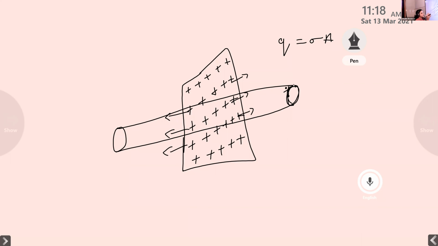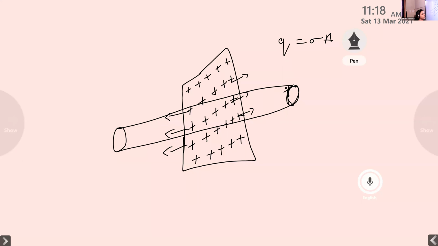In the first case, instead of this plane sheet, we considered a long straight conducting wire. Then we placed a charge, which is uniformly distributed along the length of the conductor, and found the electric field intensity at that point. Similarly, here, instead of the long straight conductor, we place a thin plane sheet and provide a charge. After some time the charge is uniformly distributed along the surface of this thin plane sheet. Then we calculate the surface charge density, sigma is equal to Q by A, and from that equation Q, the charge, is given by sigma A.